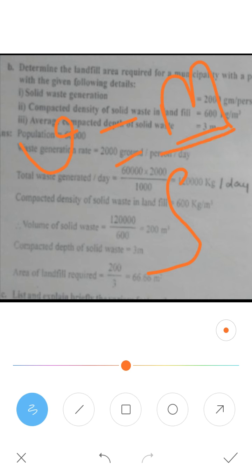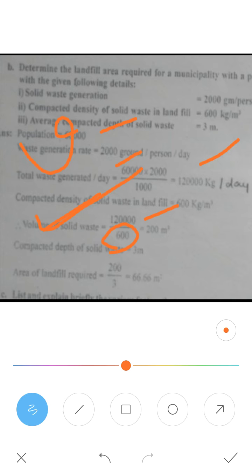So that is what we have taken here. Volume of the solid waste is equal to mass, which we calculated here, 1,20,000, put here as mass, and the density put here. You will get the volume. So the volume is 200 metric cube. This is what you needed to determine: the volume of the solid waste is 200 metric cube.